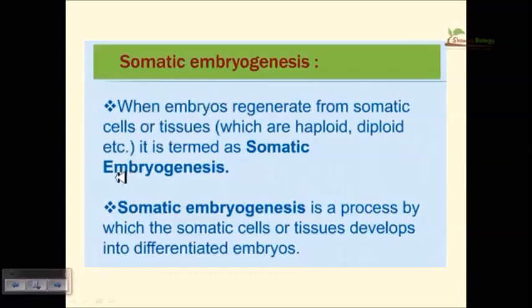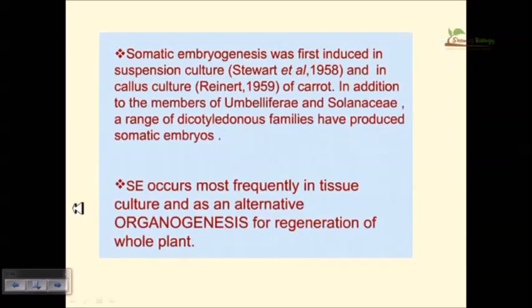Now somatic embryogenesis. When embryos regenerate from somatic cells or tissues, which can be haploid or diploid, it is termed somatic embryogenesis. Somatic embryogenesis is the process by which somatic cells or tissues develop into differentiated embryos. It was first induced in cell suspension culture. That means we have a suspension, a liquid medium, in which the plant cells are suspended. From there the cells start to divide and grow, and it will produce a callus.